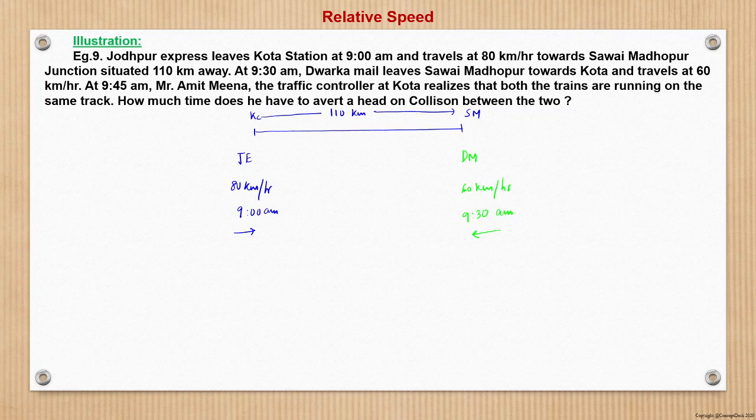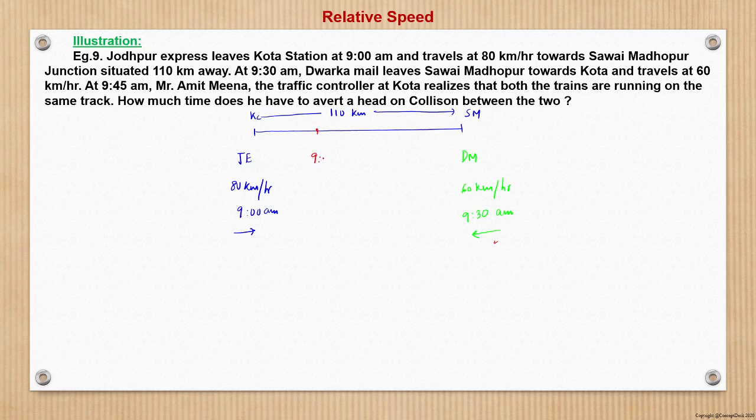Right. So now see, at 9:45 he realizes, but the train from Kota, that is Jodhpur Express, had already left at 9 o'clock, and at 9:30, the Savai Madhopur train had already left for Kota. So both the trains are on the way. So we will see, can we use relative motion here? Because at 9 a.m. this train, Dwarka Mail, is not moving. So first we will try to equalize the time.